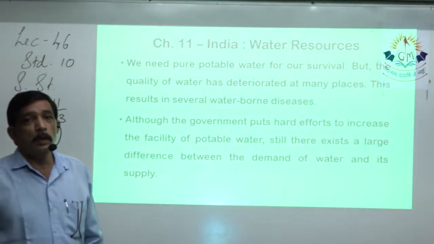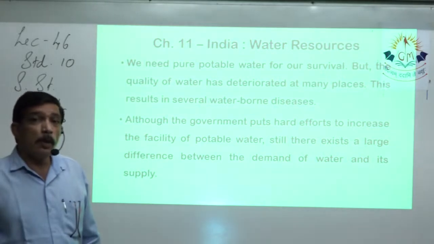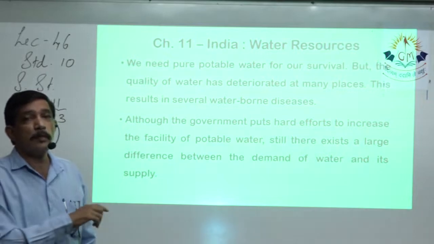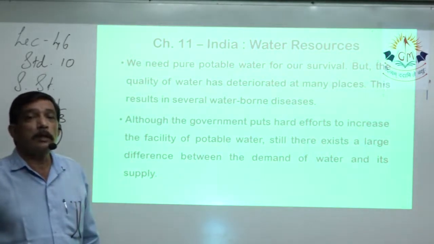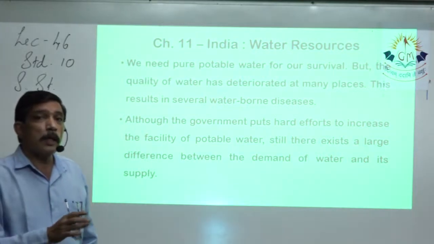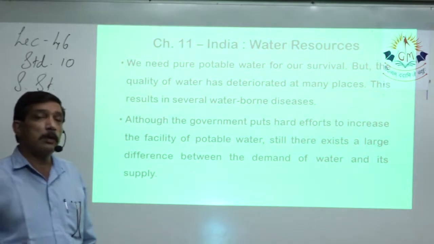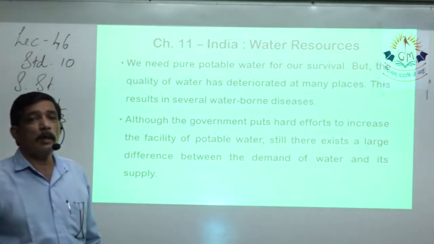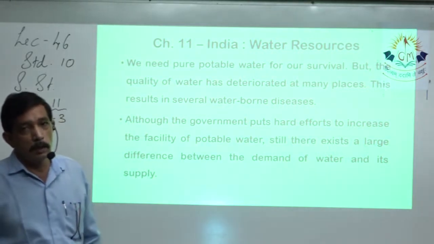So it's quite bad for the health of the people. Moreover, these industries plus the drainage system, all of that, it dumps the dirty water, polluted water in the nearby rivers, ponds, lakes, or the seas, and this water again comes back under the ground and it pollutes the groundwater.